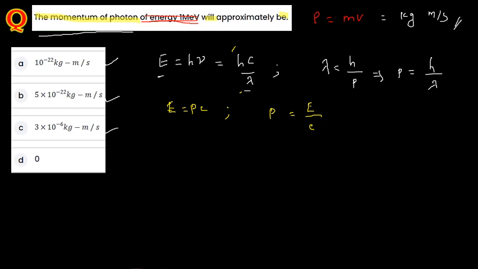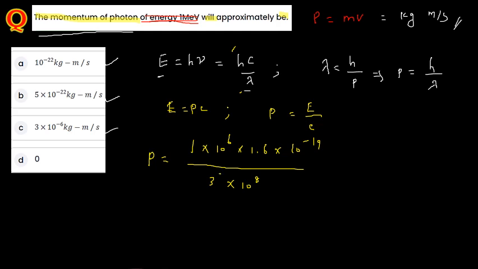Now substitute the values. P is equal to E, which is given as 1 mega electron volt, that is 1 into 10 to the power 6 into 1.6 into 10 to the power minus 19, whole divided by c, which is 3 into 10 to the power 8 meter per second.